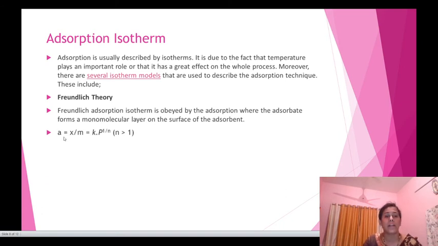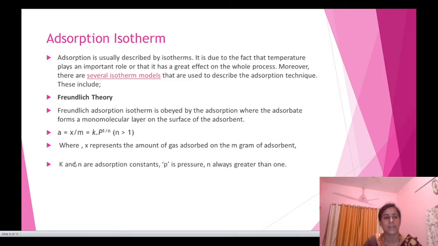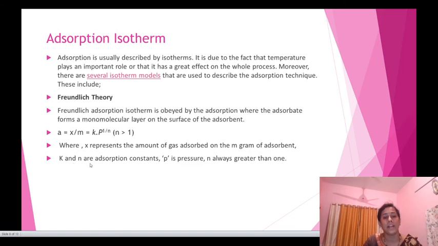The mathematical expression for Freundlich theory is a = x/m = k·p^(1/n), where n is greater than 1. In the above expression, x represents the amount of gas adsorbed on m grams of adsorbent, and k and n are the adsorption constants.